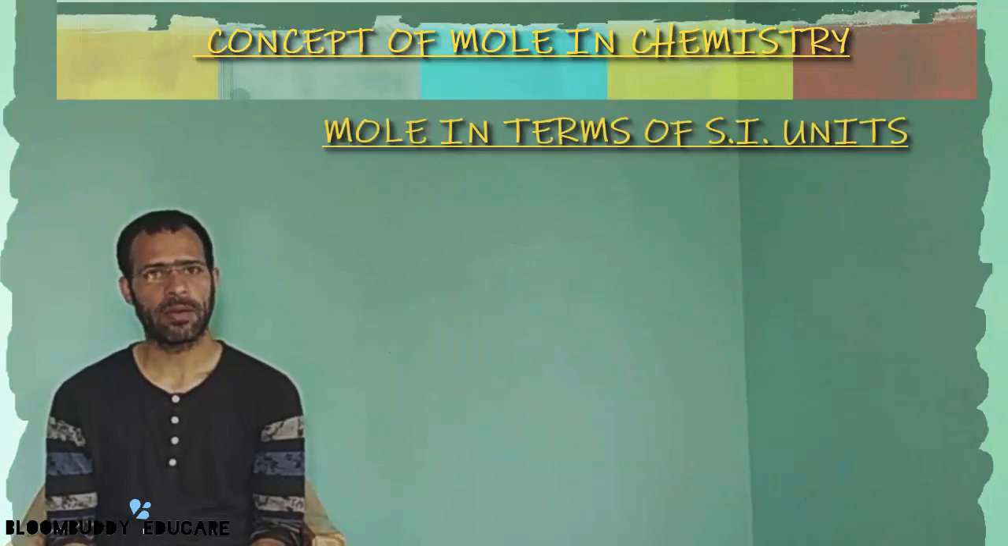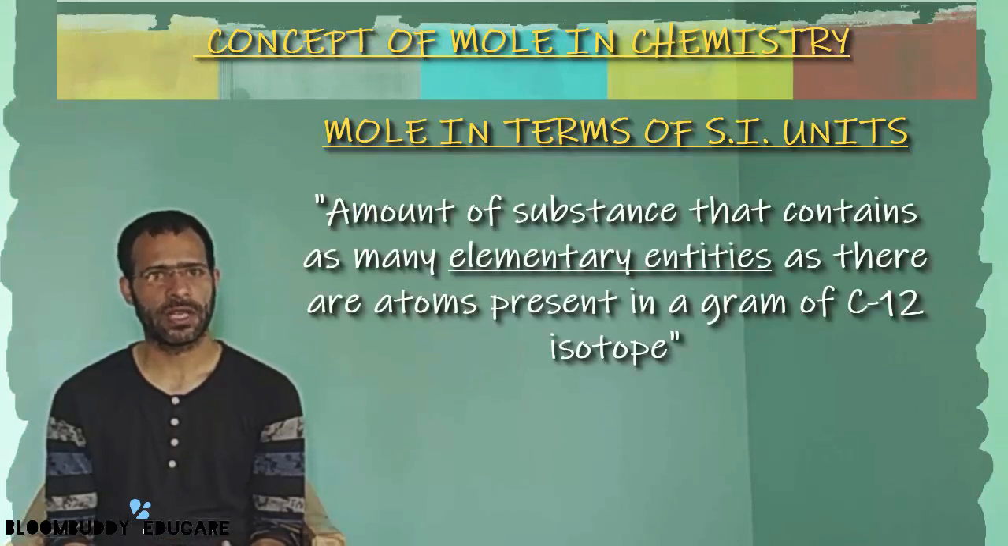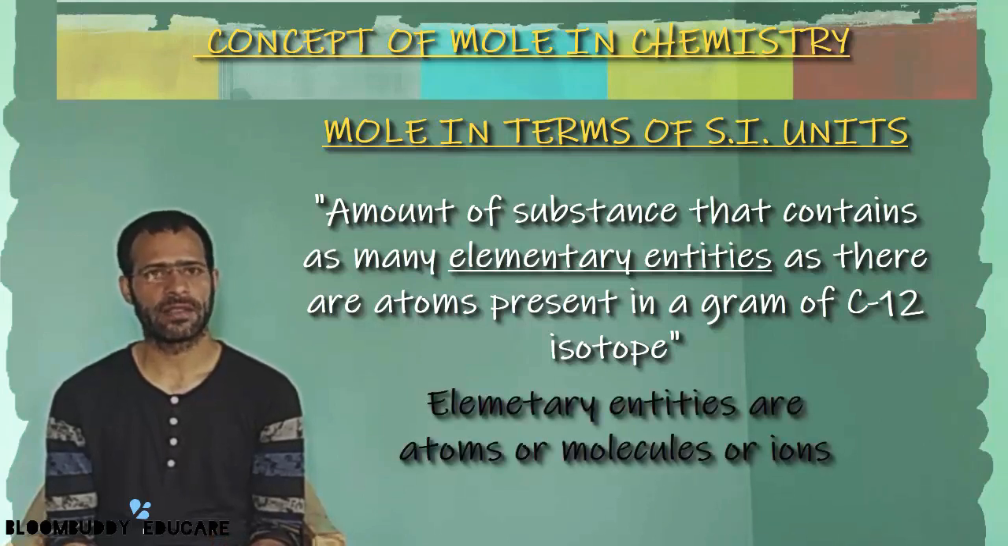Similarly, the mole can be defined in terms of SI units. In terms of SI units, a mole is defined as that amount of substance which contains as many elementary entities as there are atoms present in 12 grams of carbon-12 isotope. The elementary entities may be atoms, molecules, ions, etc. It depends on which entities you are counting.